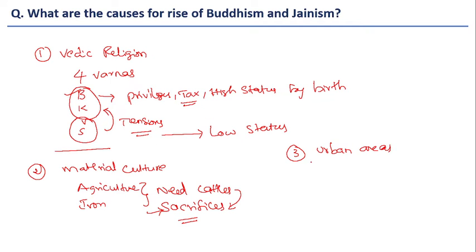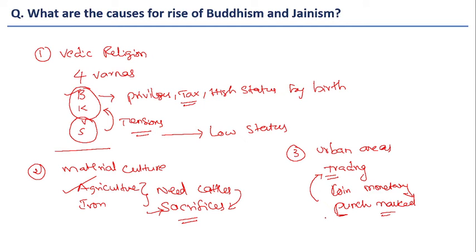Urban areas mainly survive based on trading practices. In rural areas, agriculture practices are important, but in urban areas, trading practices are very essential. And this requires coinage or monetary things. During this time period, punch-marked coins became very popular. These punch-marked coins were essential for trading practices, and also lending practice is important for survival of trading practices.